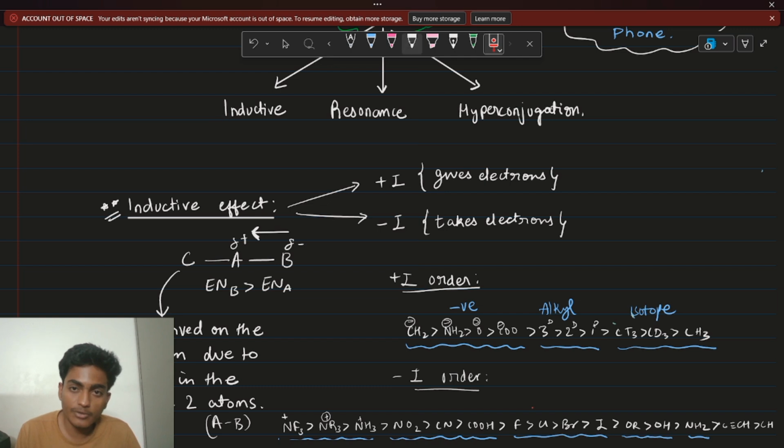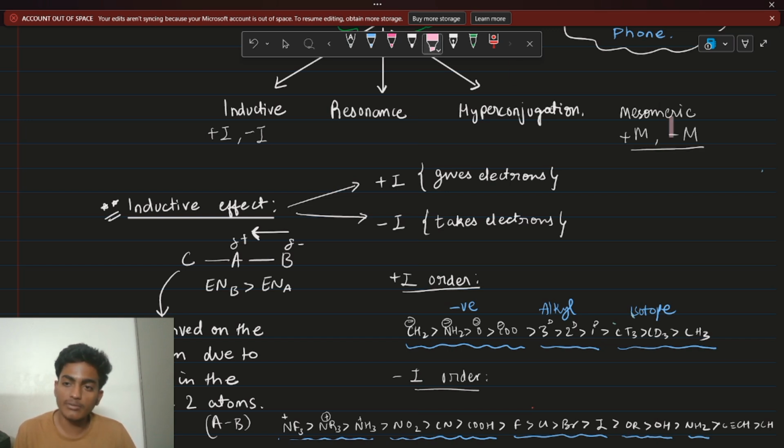In inductive effect, you have plus I, comma minus I. In resonance, or say mesomeric effect, you have plus M, comma minus M. These are the main effects which are going to come into play in your JEE journey as of now, right? These are the 2 major effects which you're going to learn. I'm going to discuss this as of now. We can continue this shortly, but let's do this as of now, okay?